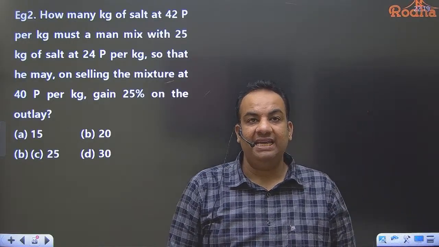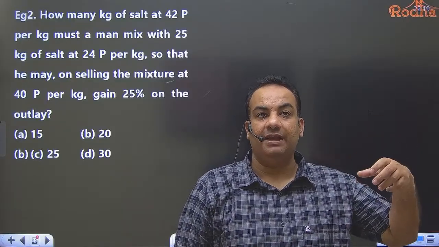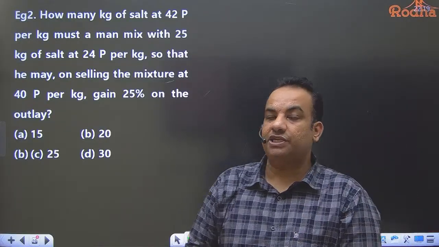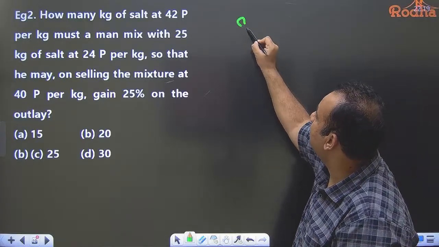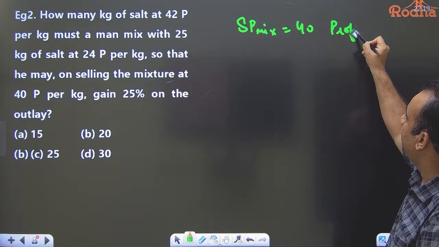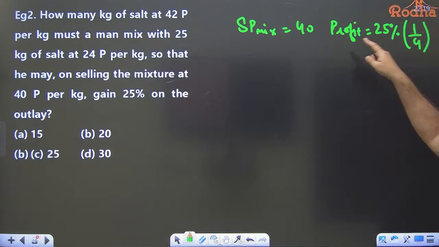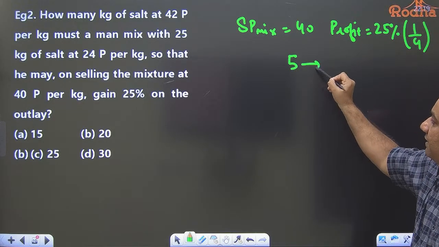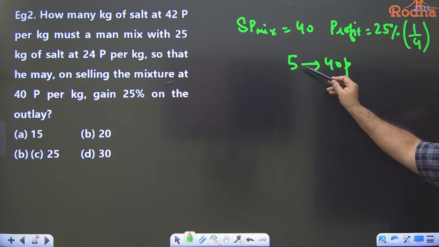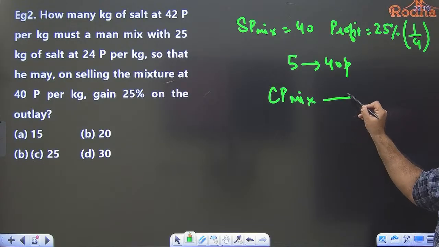Now see, what he has given to you: he has given you the cost price of the first variety, the cost price of the second variety, but he has given you the selling price of the mixture. So the selling price of the mixture is 40 paisa and profit is 25%. Profit is 25% means 1 upon 4. So if cost price is 4 units, then there is a profit of 1 unit, so selling price is 5 units. The value of 5 units is 40 paisa, so the value of 1 unit is 8 paisa and the value of 4 units is 32 paisa. So the cost price of the mixture is 32 paisa.